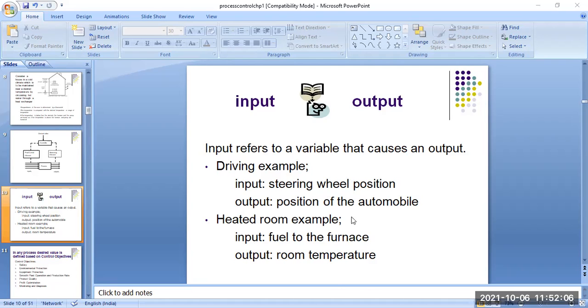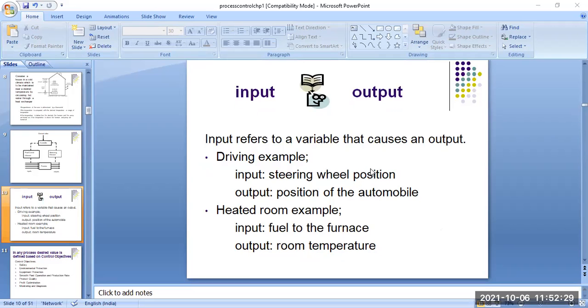Another one is the heated room example that I gave in the first class. The input is fuel to the furnace. When we give fuel to the furnace, the temperature goes up and the room is heated. The output is the room temperature, which we have to control. So this is also an example of control actions.